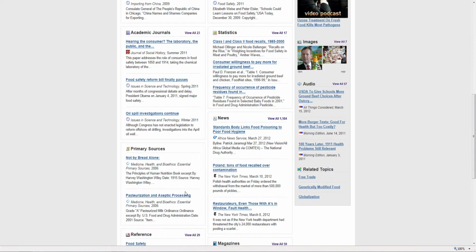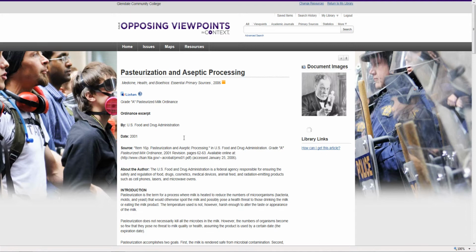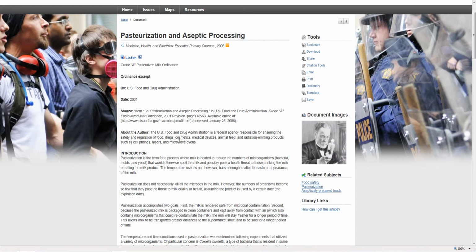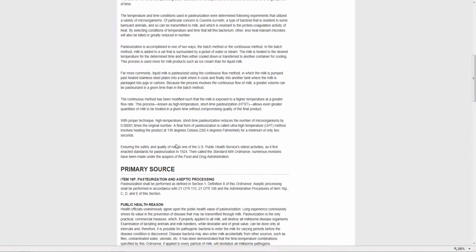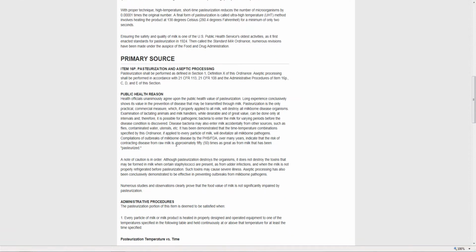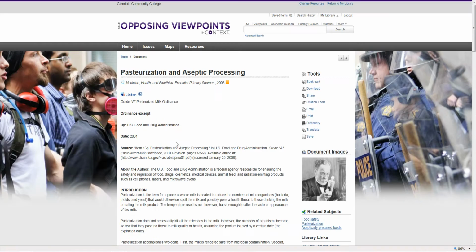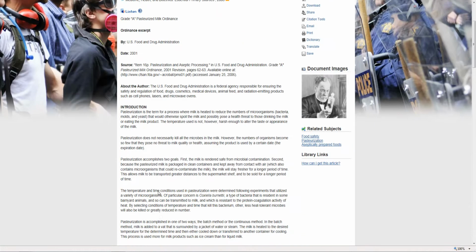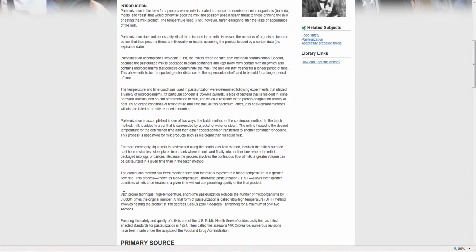Now I'm going to scroll down and say I really like this article here. It's posted in 2006 and it's about pasteurization and aseptic processing. So I'm going to click on this document and skim through it, and say, yeah, this looks like a pretty good document. I like this one. I like this quote right here: with proper technique, high temperatures, short pasteurization, etc. I like this information.